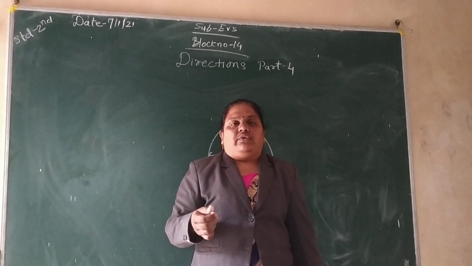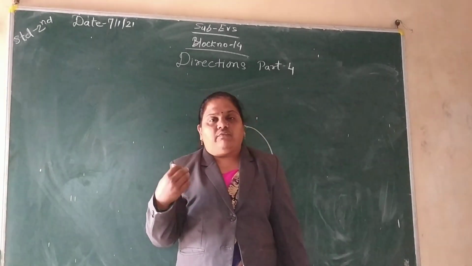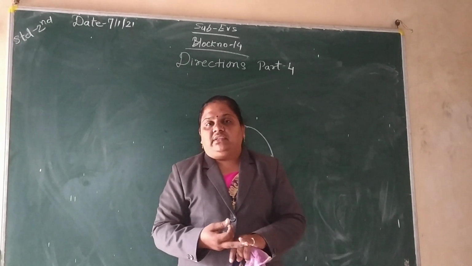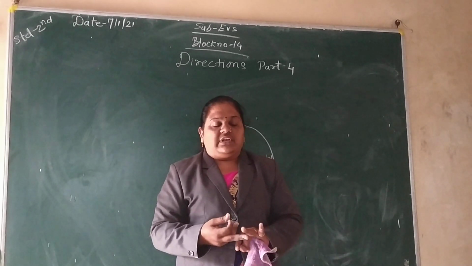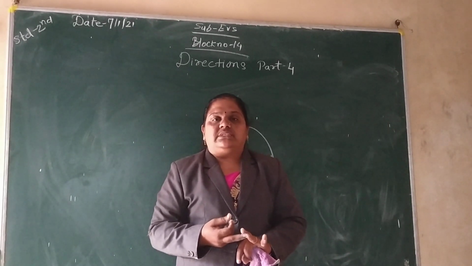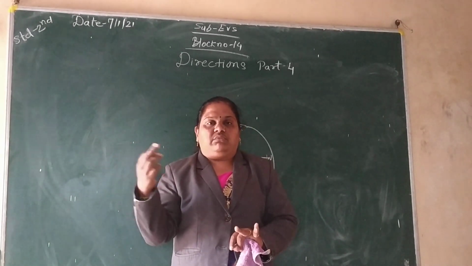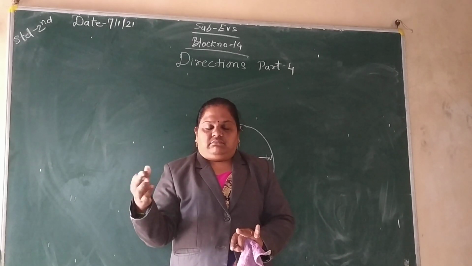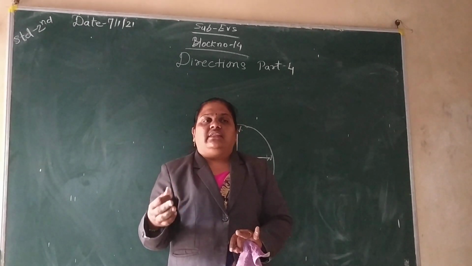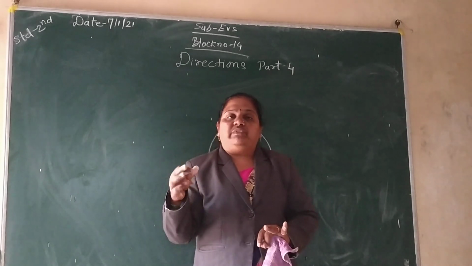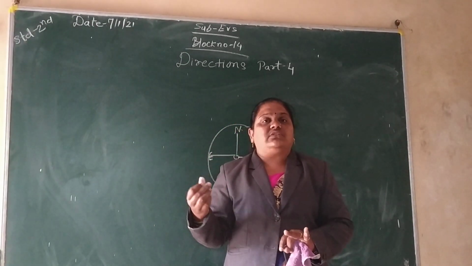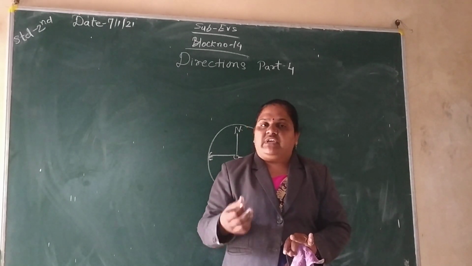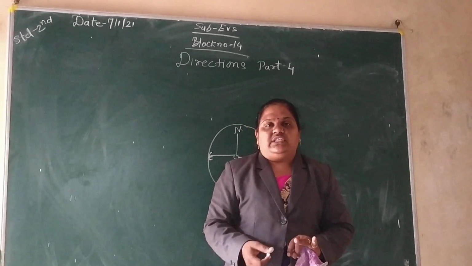With the help of that compass we can find the directions. For which people is it useful? For people who are traveling from one place to another, and for mountain climbers going from one mountain to another. They can find the directions very nicely with the compass. If we are also traveling from one place to another, we can find the directions very easily with the help of that compass.